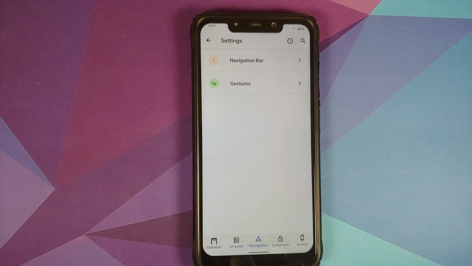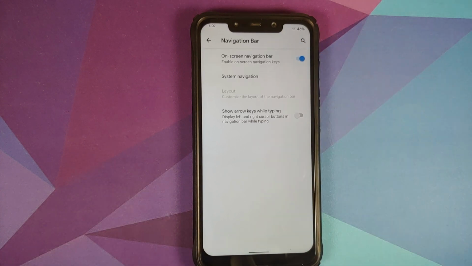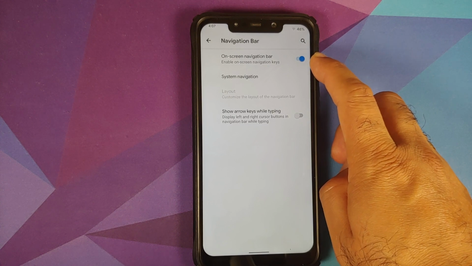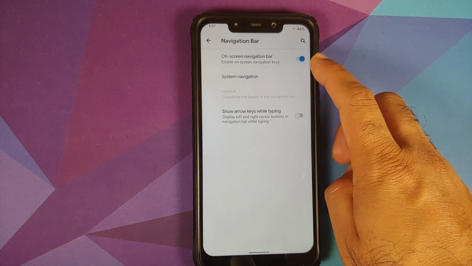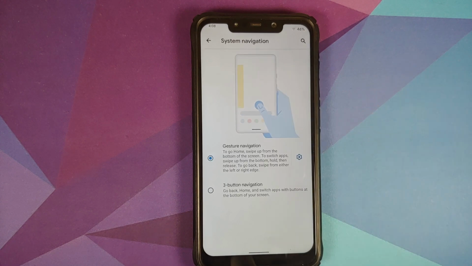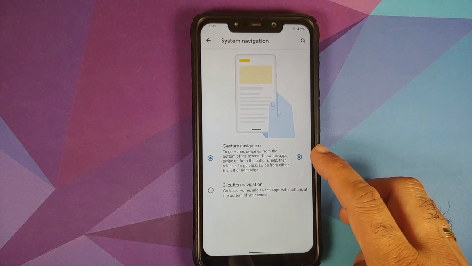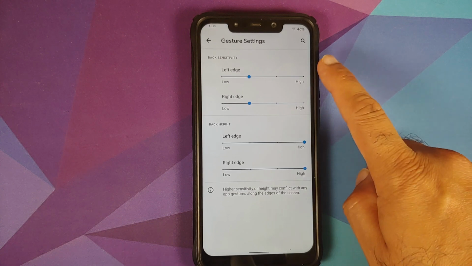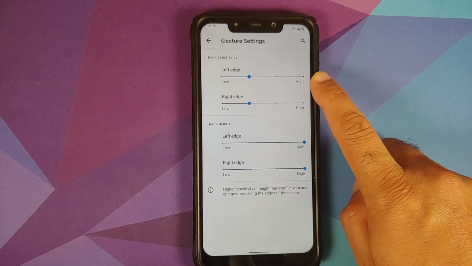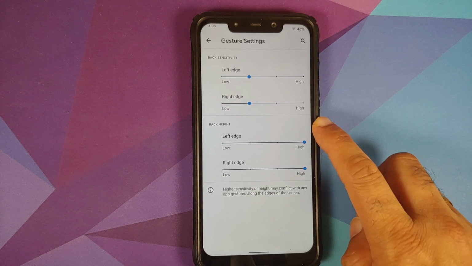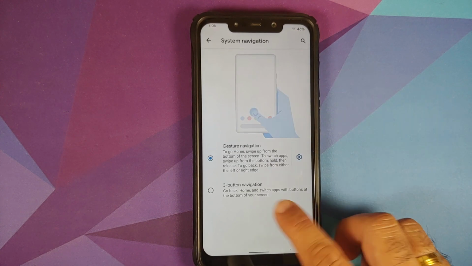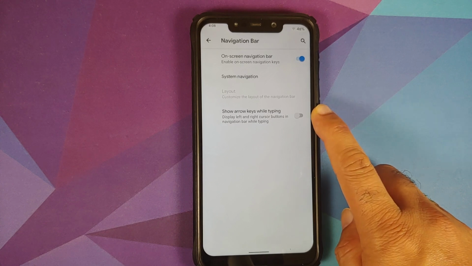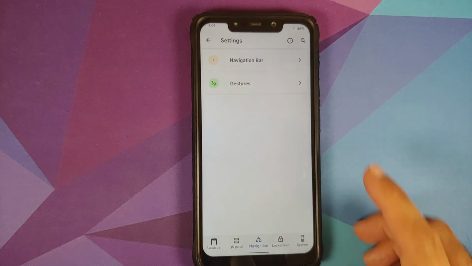Then you have customization for your navigation. So navigation bar, enable or disable the on-screen navigation bar. This of course will work if you're using the 3 button. Go into system navigation, two different options, full screen navigation or the 3 button. Go into settings for full screen. You can configure the sensitivity for the left and the right edge. Then you can configure the back height for the left and right edge as well. In case you want to see the arrow keys while typing, you have a toggle for that as well.